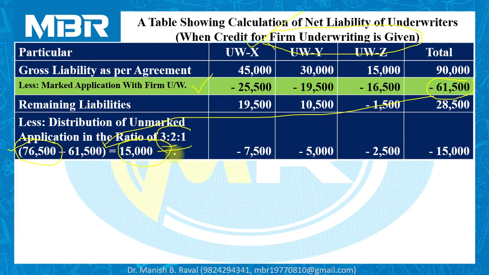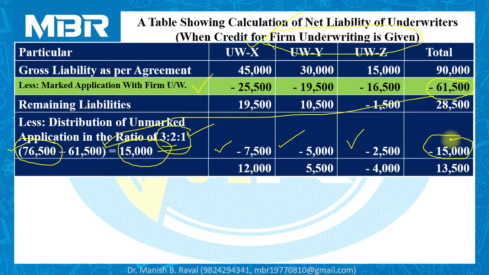We have to distribute these unmarked applications to the underwriters in the proportion of their gross liability, that is 3:2:1. 7,500 transferred to X, 5,000 transferred to Y, and 2,500 transferred to Z. So total 15,000. Let us calculate the balance: 12,000 for X, 5,500 for Y, and surplus of 4,000 to Z.